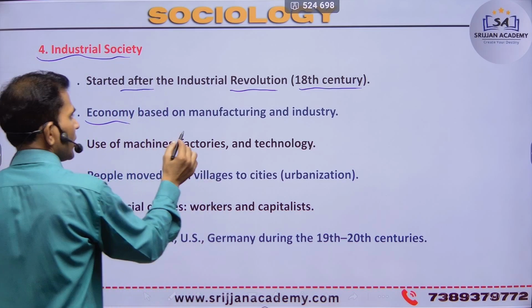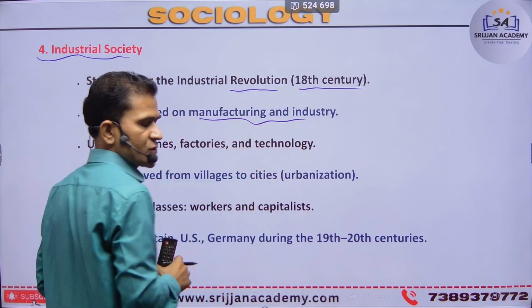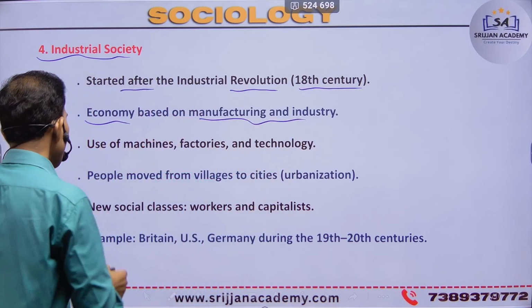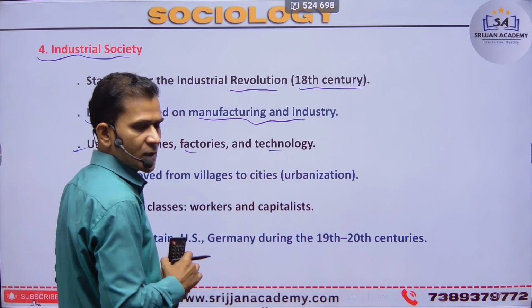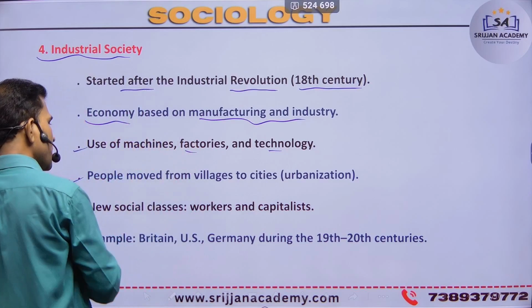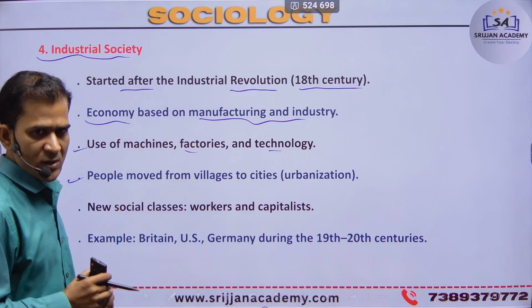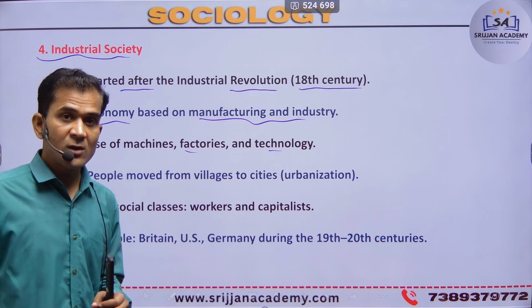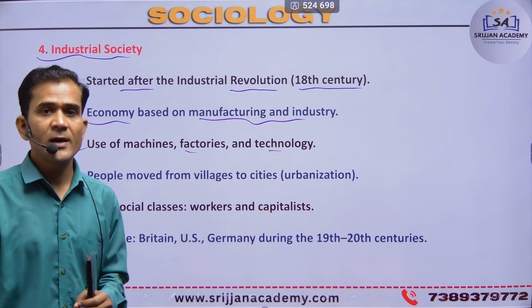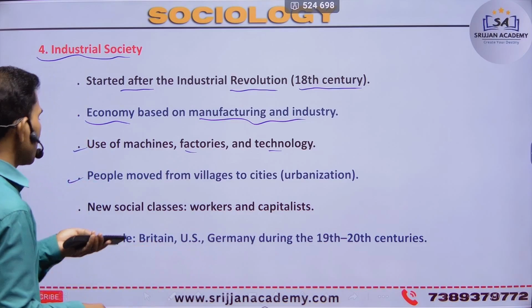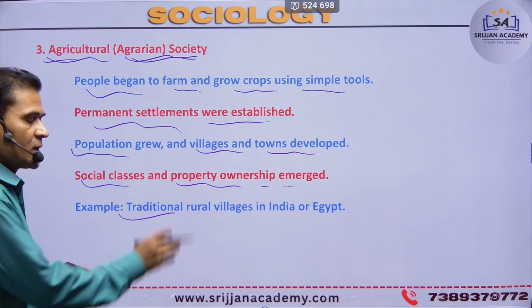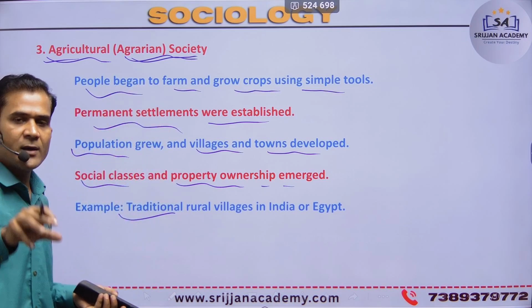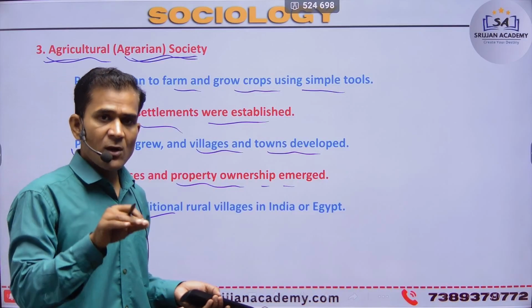The economy is based on manufacturing and industry, using machines, factories, and technology. In industrial society, people moved from the village to the city, because before that, in the agrarian society, people depended only on crops, farming, or agriculture.